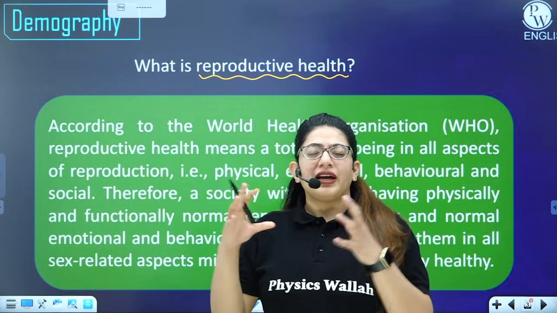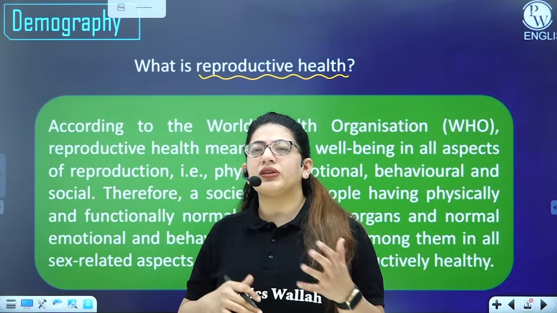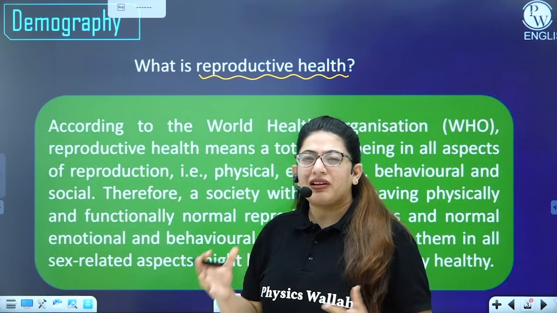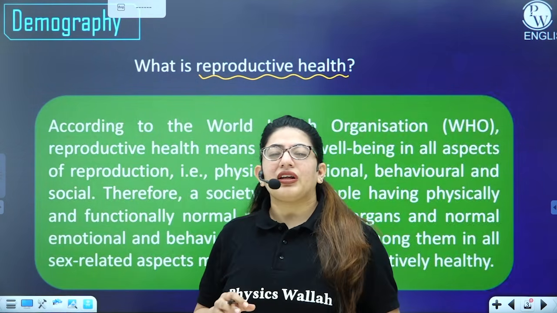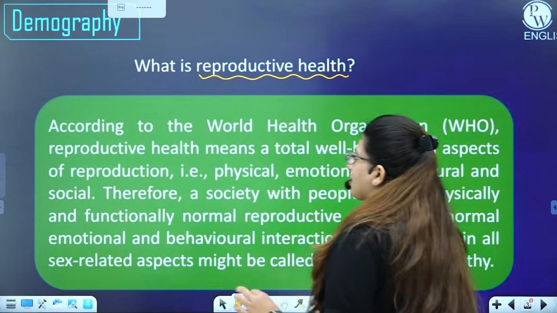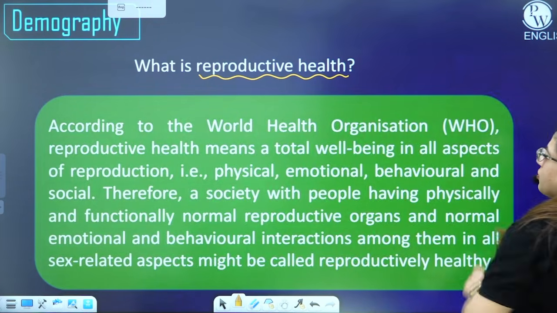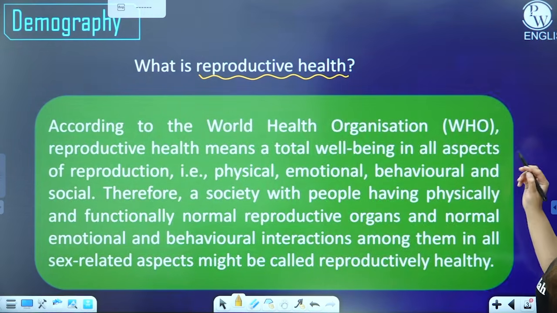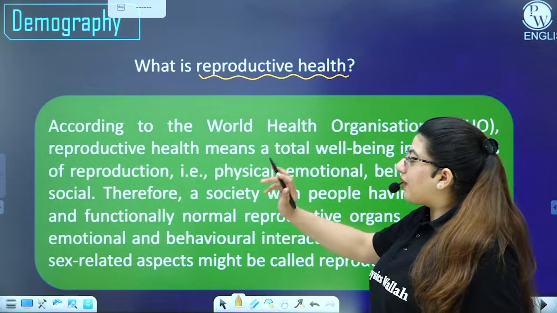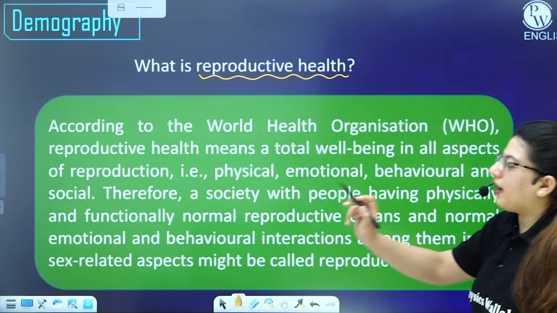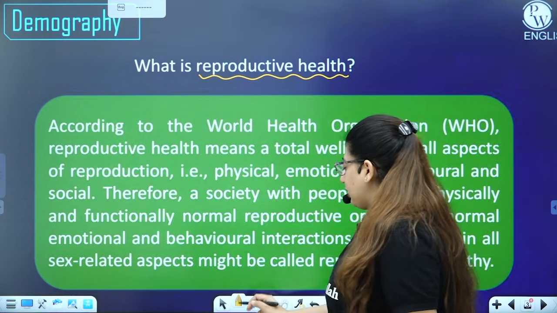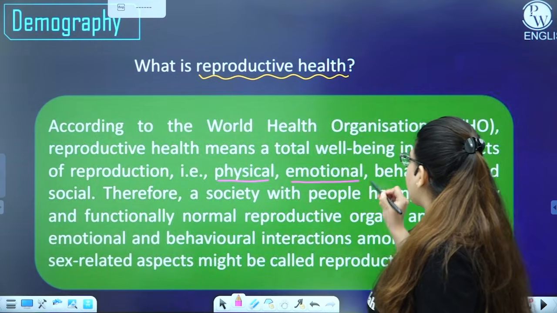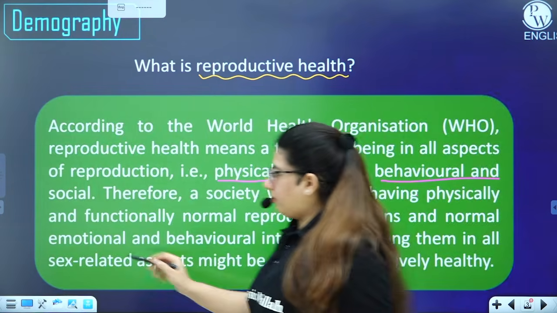There is a World Health Organization that actually deals with all the upcoming diseases, or whatsoever medical issues are there nowadays. So this organization has given a very good definition of reproductive health. And what's that? According to WHO, reproductive health means a total well-being in all aspects of reproduction, that is physical, emotional, behavioral, and social. So what they're trying to say is reproductive health includes three factors. One is physical, second is emotional, behavioral, and social.